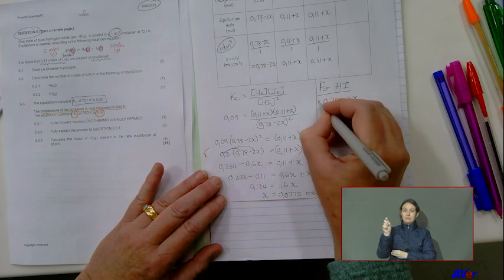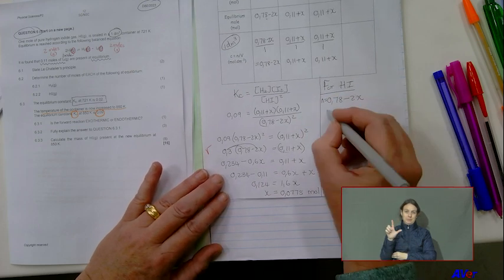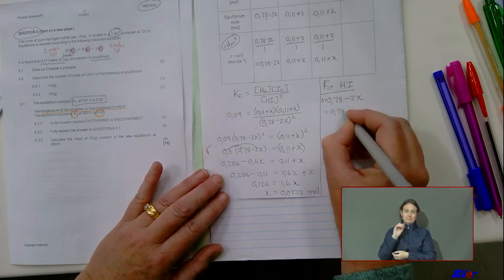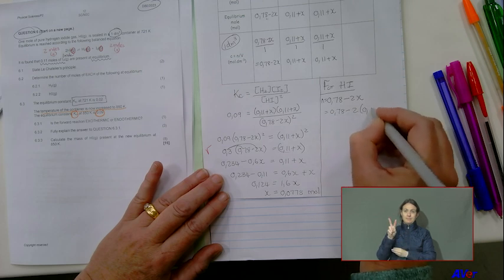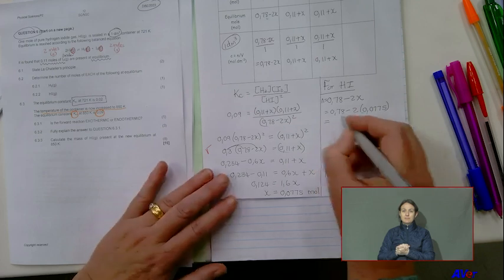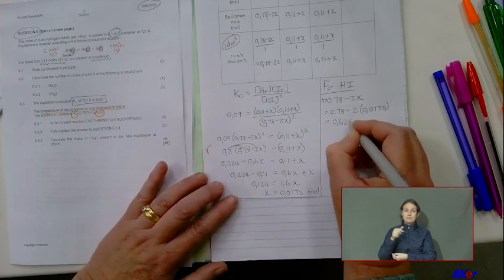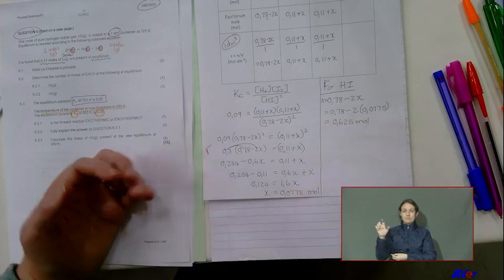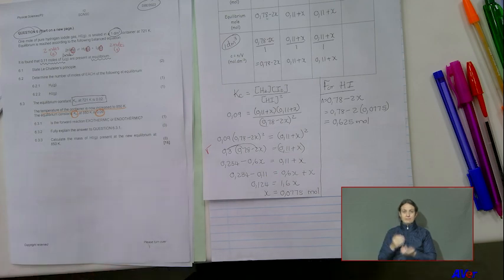That is my amount of mole. So it's now 0,78 minus 2 times 0,0775. And I got 0,625 mole. So the actual number of mole is 0,625.